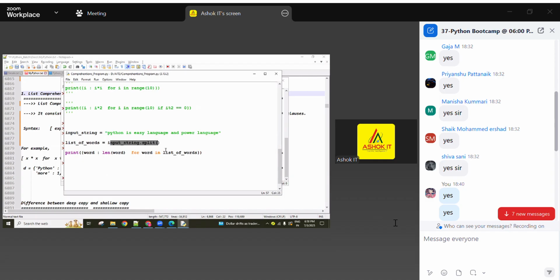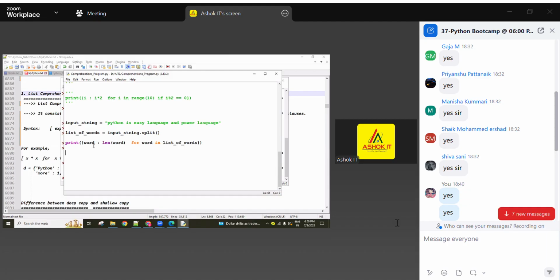And if you don't want to write this line separately, in this place you can write it directly. So the string is converted into a list of words, then every word comes here, and that word becomes a key of the dictionary with its length as the value of the dictionary created. When we are attending interviews, guys, as per the task they give, we have to write the logic. So if you don't want to write this line, this single line, you can write it directly here. In a single line only, you are able to get it.